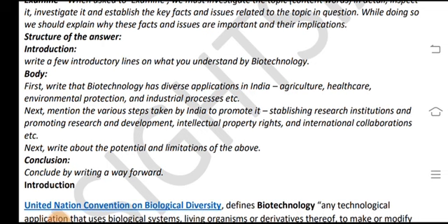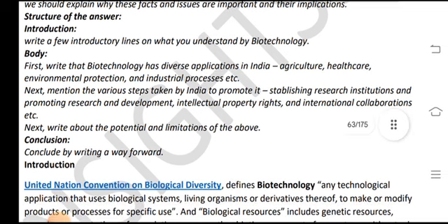Write a few introductory lines on what you understand by biotechnology. In the body, first write that biotechnology has diverse applications in India's agriculture, healthcare, environmental protection, and industrial processes, etc.